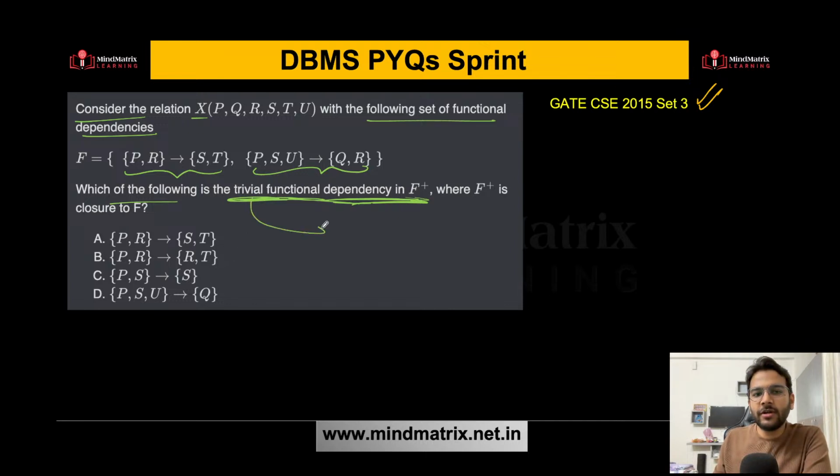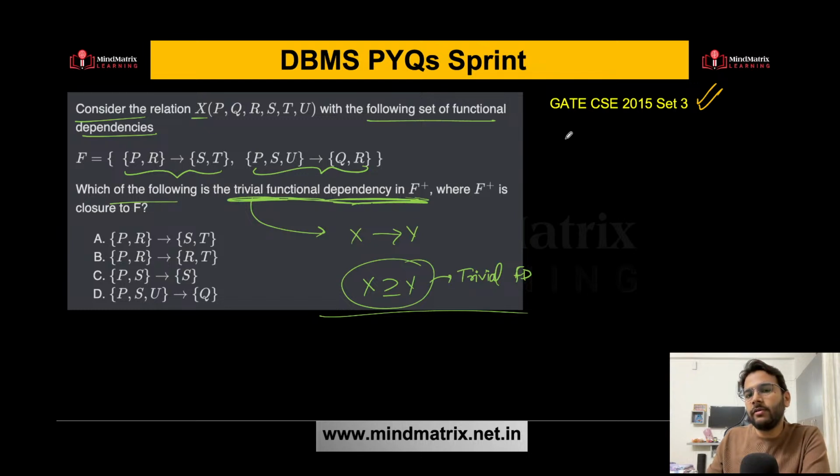So what is trivial functional dependency? If I have X determines Y, and X is a superset of Y, then I can say it is a trivial functional dependency. That is the definition. What about non-trivial functional dependency?